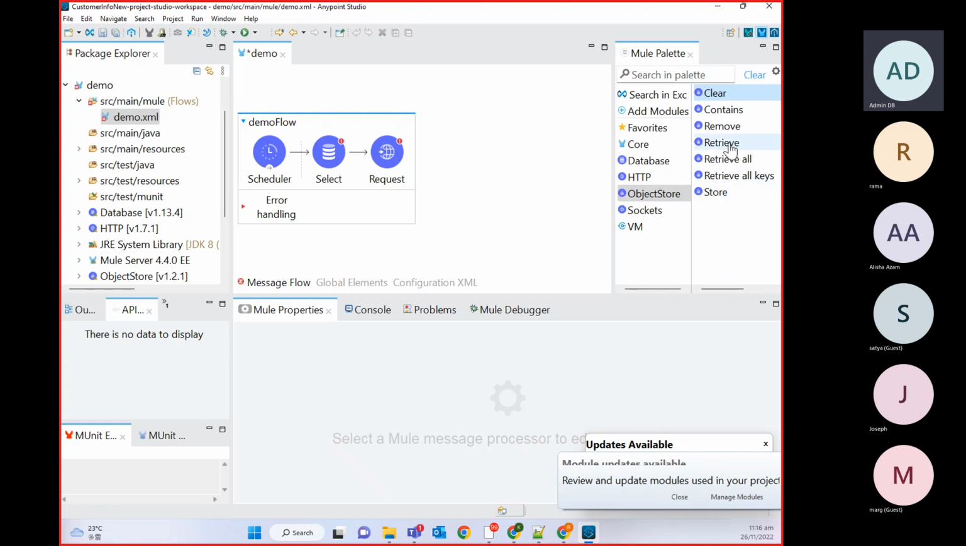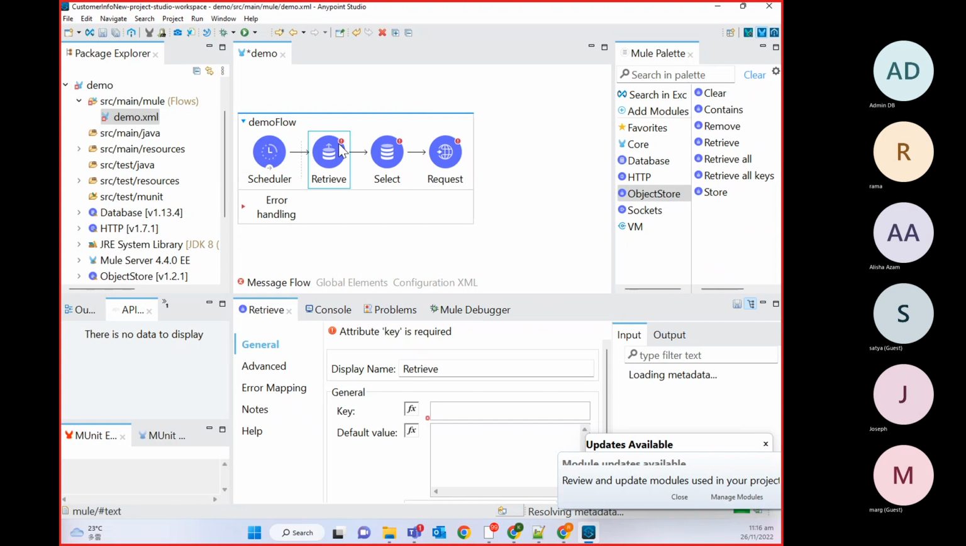First, we want to retrieve. Okay, so we will use retrieve operation. So this operation, what we need to do, we need to give key value name. So we will give watermarked column name. Key name we can give anything. So we can give watermark column name.